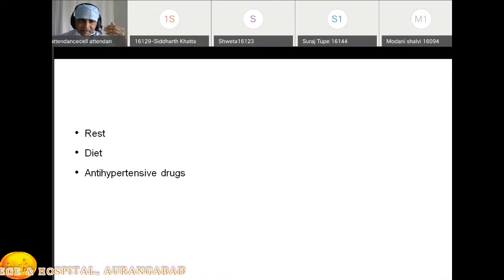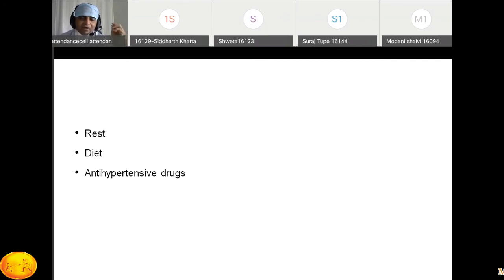Okay. One point. And second point, everyone knows hypertensive patients should have a low salt diet. So a protein diet, and there should be less salt in the diet. Okay, one point about the rest. Patient should take rest at least 6 to 8 hours. We advise in our institute 10 hours rest, 2 hours in the afternoon, and 8 hours at night.